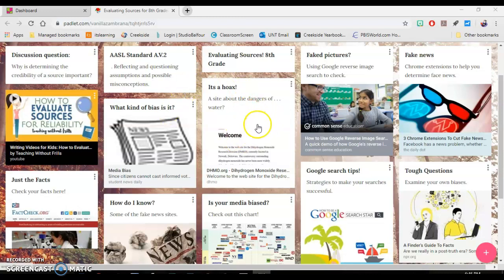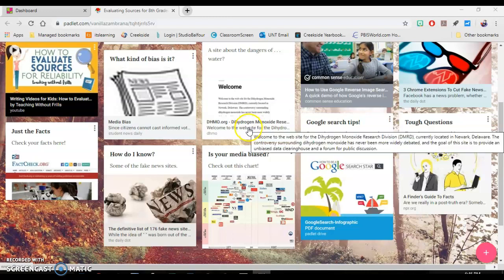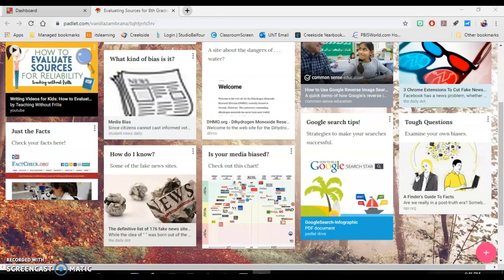This next box that's titled "It's a Hoax" is a satire website where someone uses humor or irony or exaggeration to expose or criticize a problem or issue. It's false, but it's purposely false in order to prove a point. It's not a very pretty website, but it just goes to show that anyone with an idea or time on their hands can create a website about anything, regardless of whether or not it's true. This website looks rather official and deliberately misrepresents water as a chemical that could possibly harm humans.